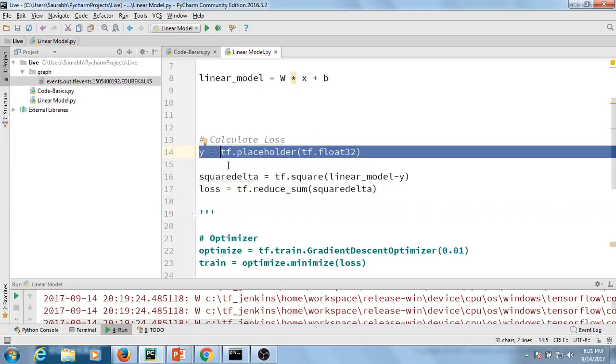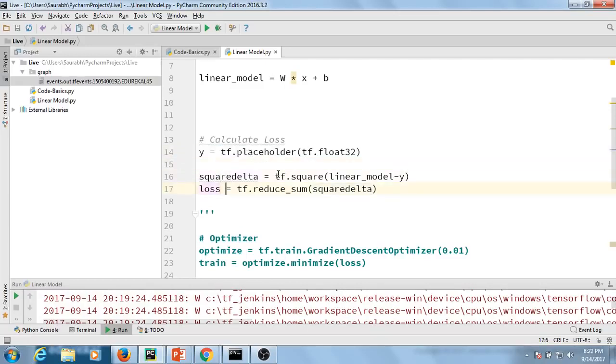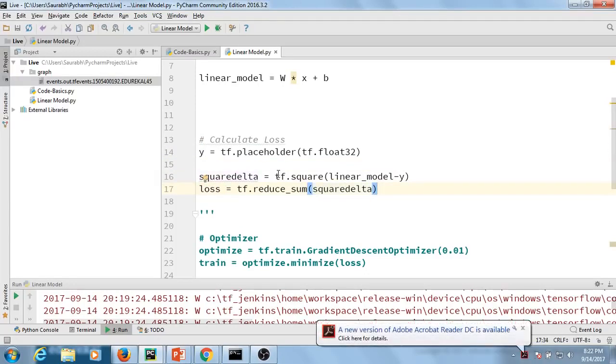This is our y, which is a placeholder to which we are going to feed in some values later on, when we are actually running the session. And after that, we are calculating the difference between the actual output and the model output, and then we are going to add all of those values.